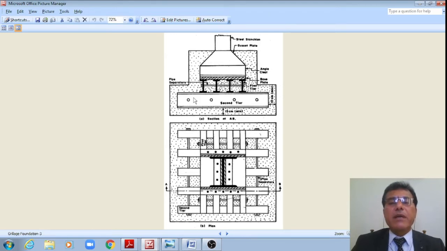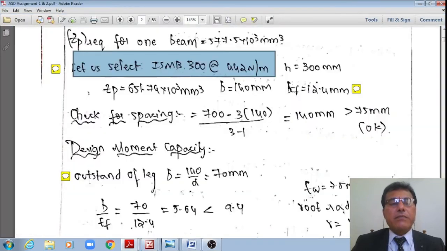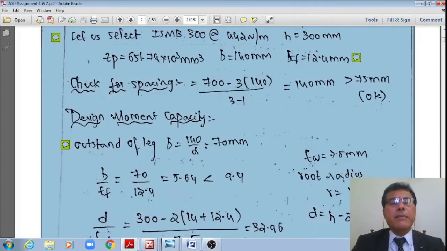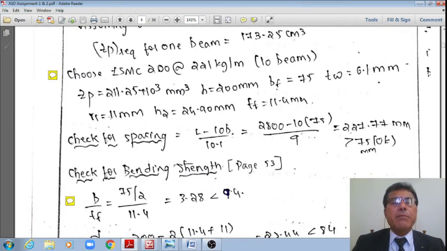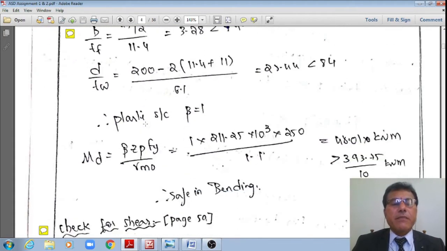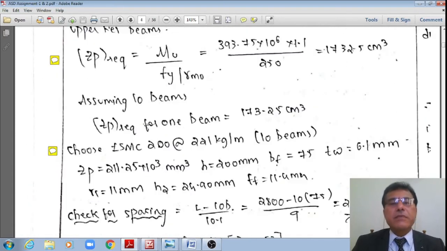1, 2, 3, right? Now let us see the second tier beams, or these horizontal beams, like this. Then let us initiate the design. Now I'll move to the next heading: the design of the lower tier, or the second tier beams, right? It is like this.